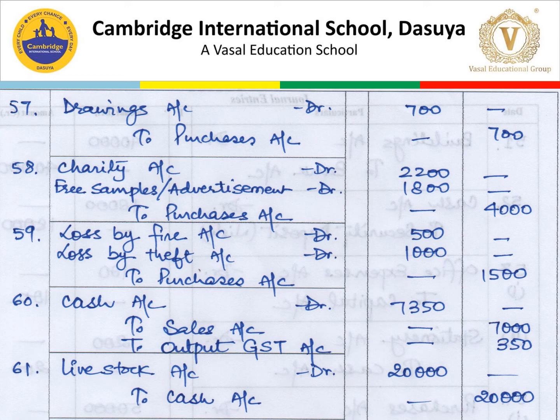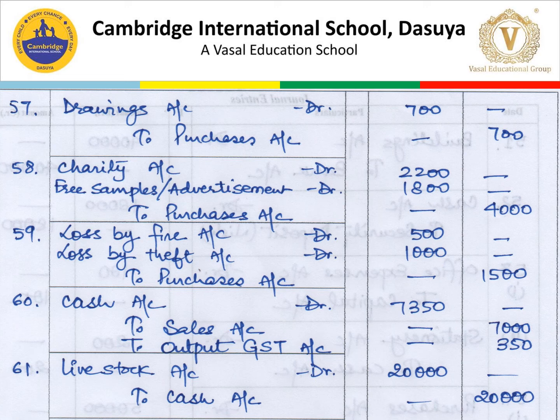Now the goods were given as charity and free samples. You can write free sample as advertisement also. So charity account debit, free sample, or advertisement account debit to purchases account with the respective amounts. Next is goods worth rupees 500 and 1,000 were destroyed. It is lost by fire and lost by theft. So lost by fire account debit 500, lost by theft account debit 1,000, total comes to 1,500.